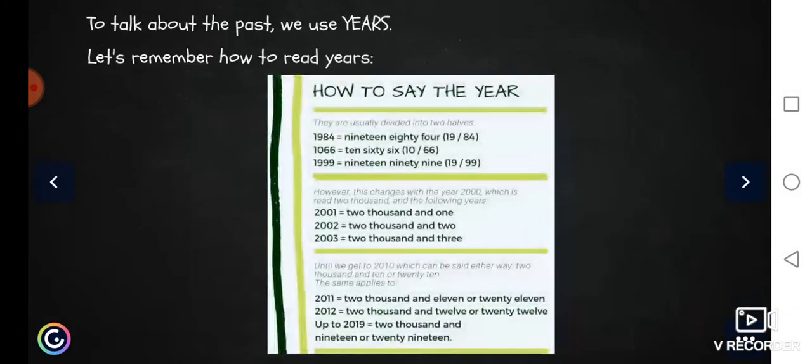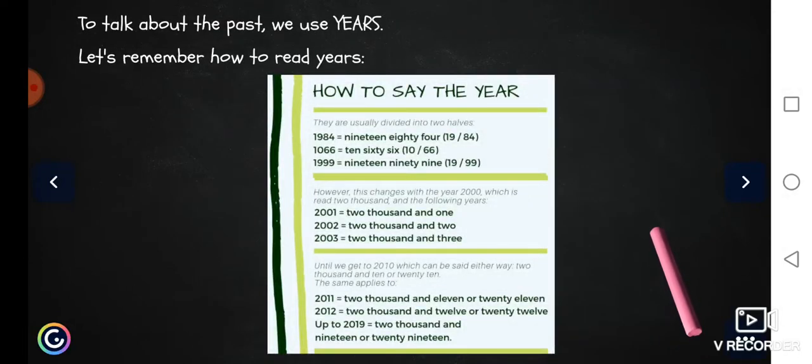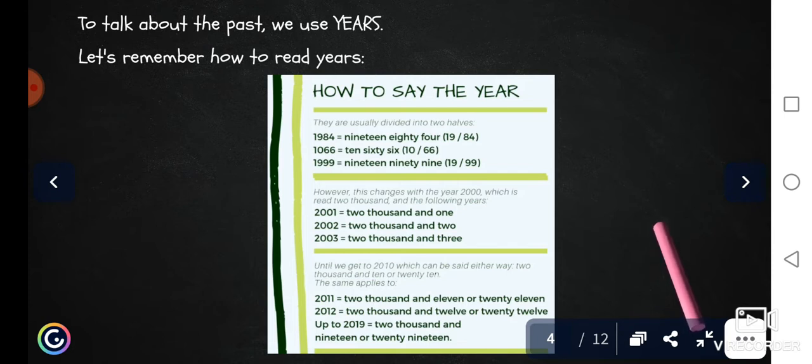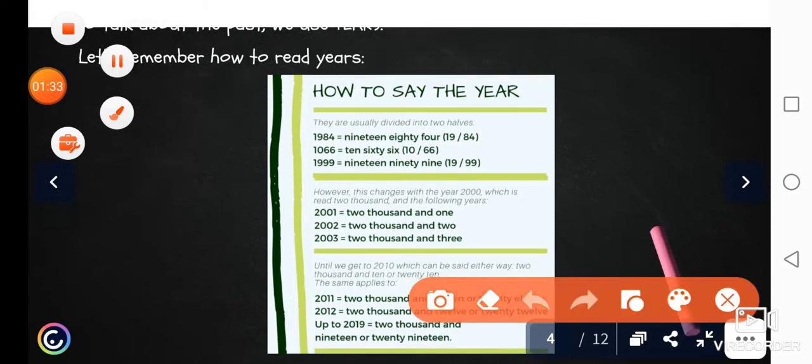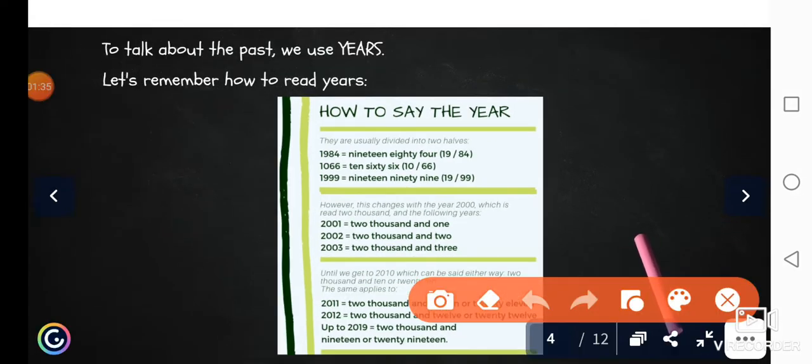So a very useful thing is to name the years when we talk about history, when we talk about the past, okay? So we are going to review this because maybe you don't remember it very well. It is not so easy to read the numbers in English, so let's review it. Don't worry because you are going to see this too with Sarah and Nikki, okay, with the assistants. So stay calm.